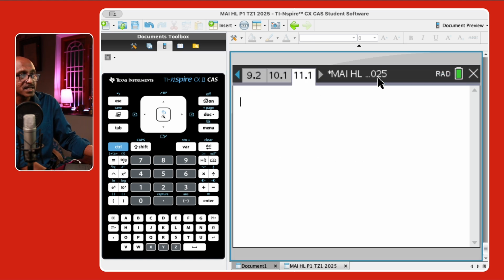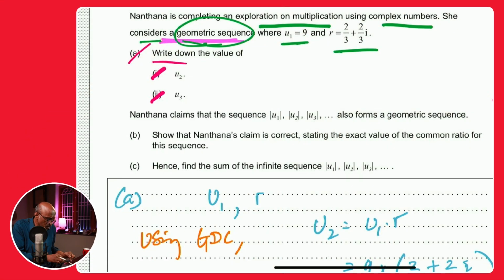But the tip I'm offering is basically because when you're checking your work at the end of the exam, when you're checking your work on the paper, you'll know that 11 corresponds to 11. Even that confusion should not be there. So get into the discipline that the question number that you have on your paper should coincide with the problem number on the calculator, so that that's easy to verify.